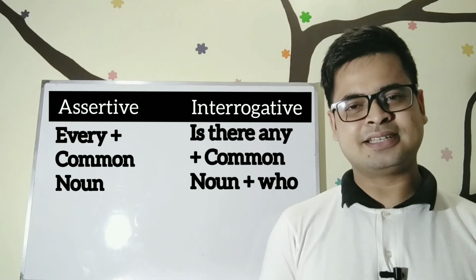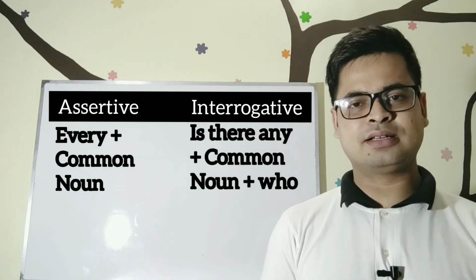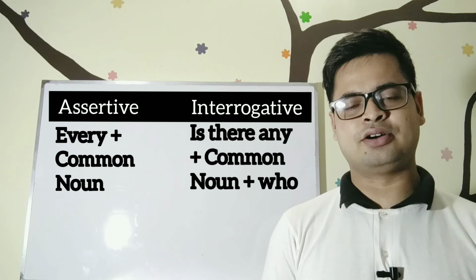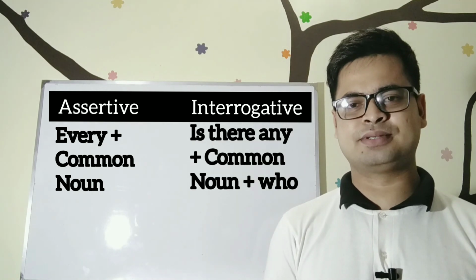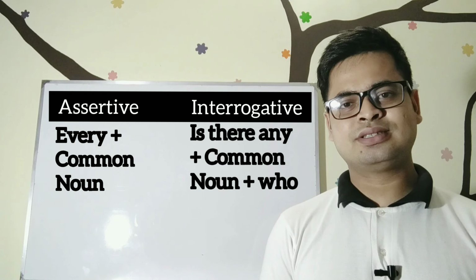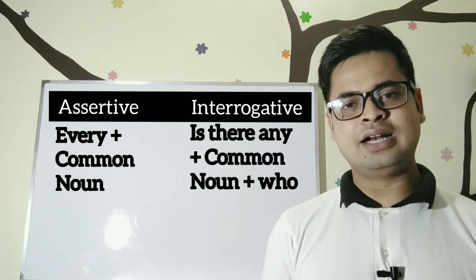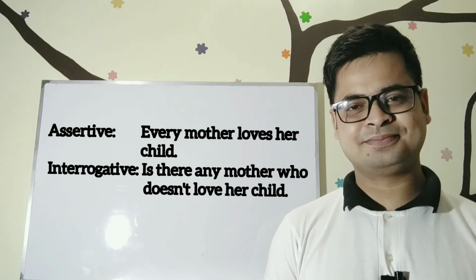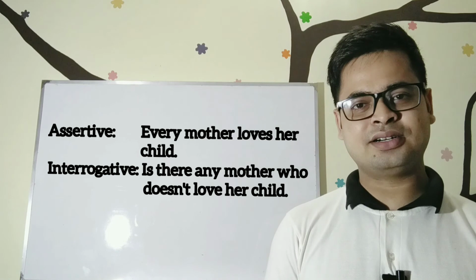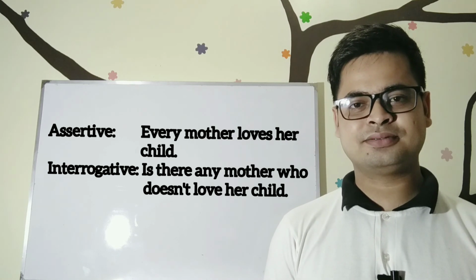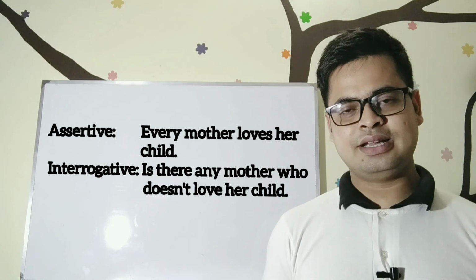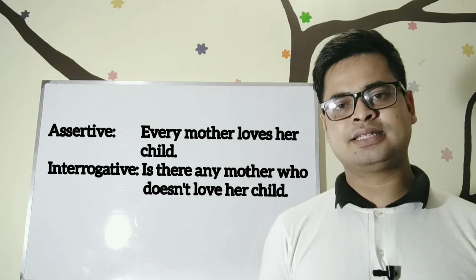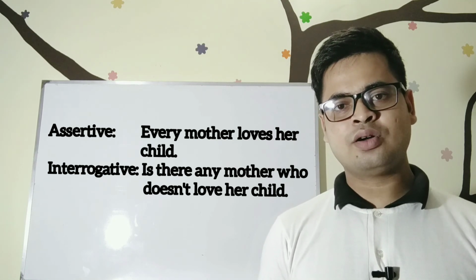If you see that an assertive sentence starts with every plus common noun, you have to use is there any plus common noun at the time of making it an interrogative sentence. And you have to use who also. So let's see some examples. Every mother loves her child. Is there any mother who does not love her child? Here we can see I have placed is there any, and at the same time I have also written who.